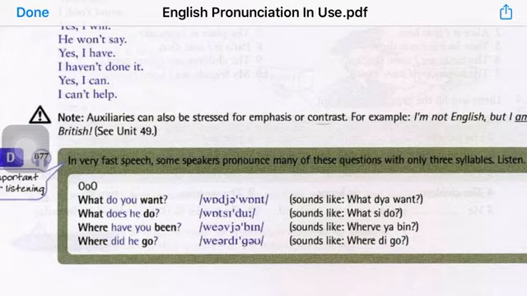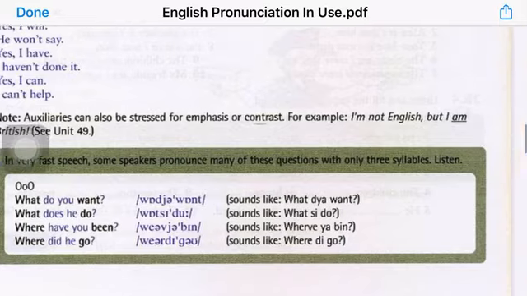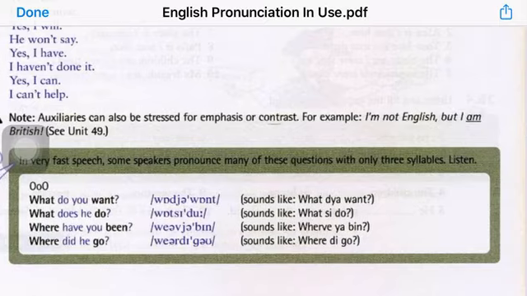Please note that auxiliaries can also be stressed for emphasis or contrast. When we are trying to emphasize something, or we are trying to compare one auxiliary with another, then it has to be strong as well. So for example, I'm not English, but I am British.